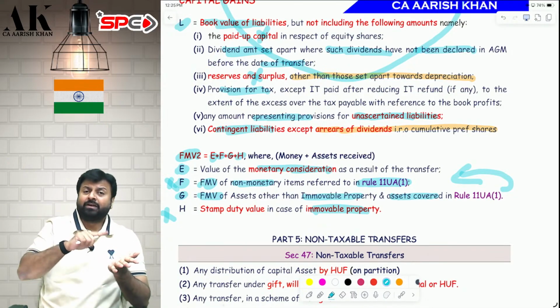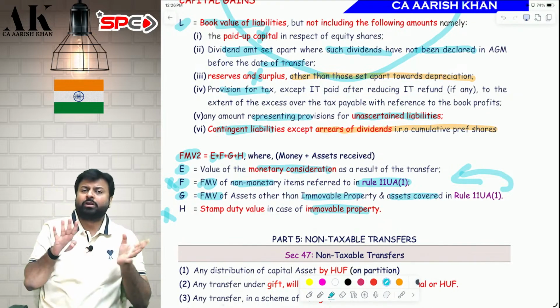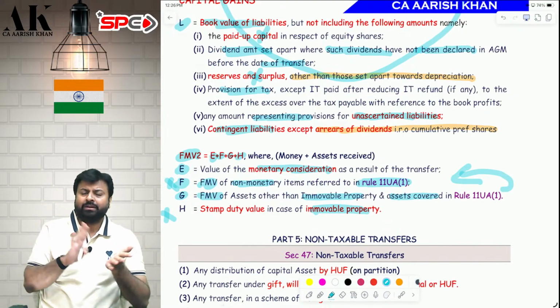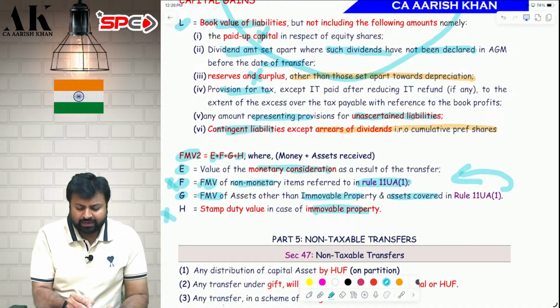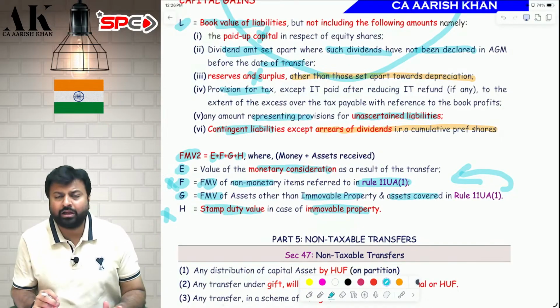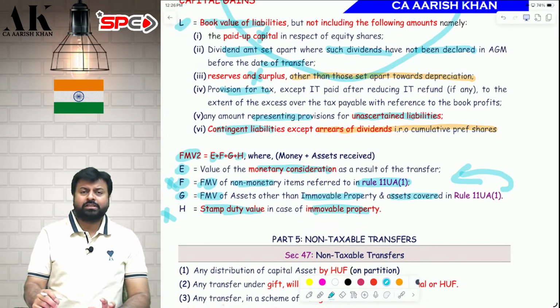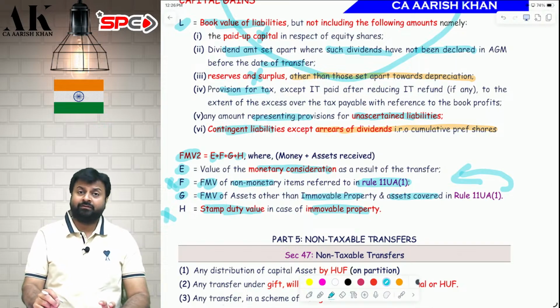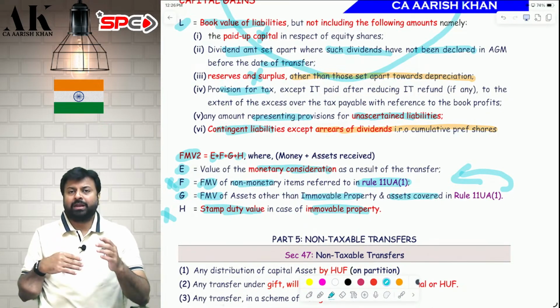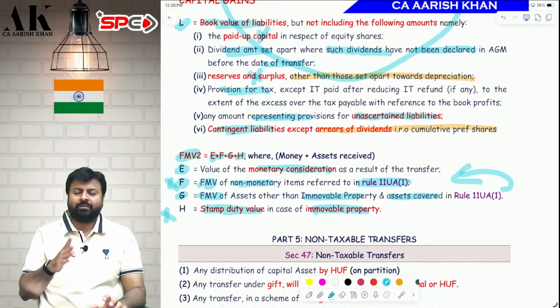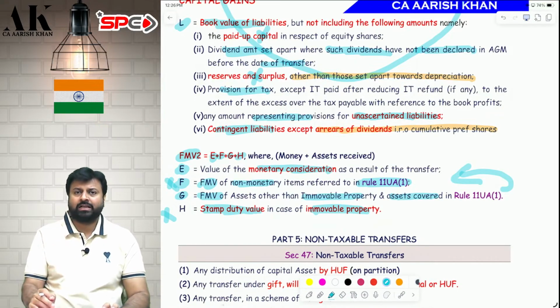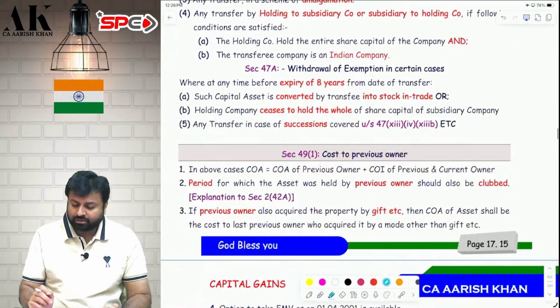G will cover FMV of those assets which are not covered in Rule 11 UN and other than immovable property, because immovable property is covered in H. And for immovable property, you have to take stamp duty value. I hope it is clear to all of you. So this is how you will compute your FMV2. Once it is done, compare FMV1, FMV2, whichever is higher, that will be considered to be your what? Sale consideration. Now, let's go ahead with the next part.